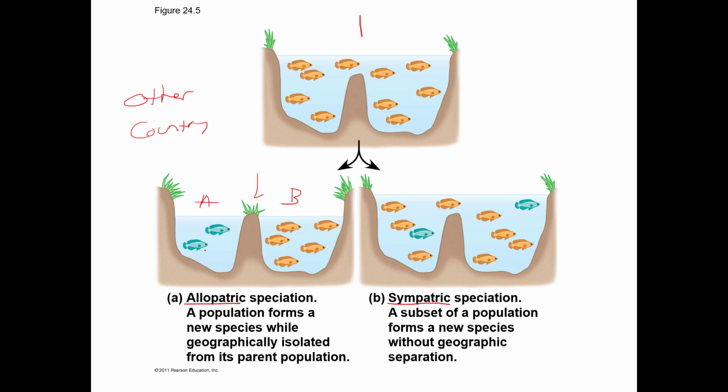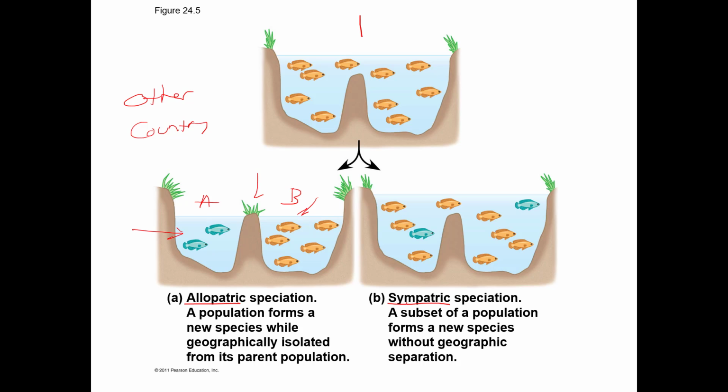In population A, maybe there are different predators or different food sources, and population B is a little bit different from population A. The fish adapt to those two different conditions. Each of these two populations has its own unique mutations that make them a little bit different over time. Not just adaptations, but slightly different mutations here and there, and slightly different behaviors, and so on. Over time, speciation occurs, and we now have two different species of fish instead of just two different populations.